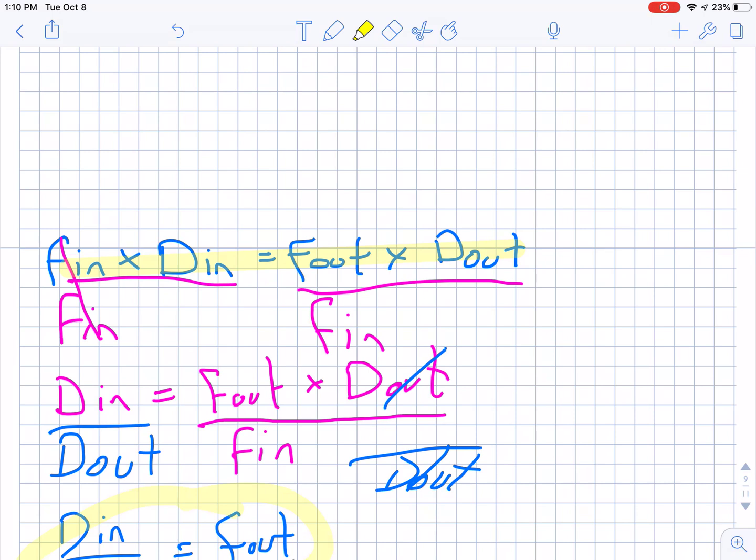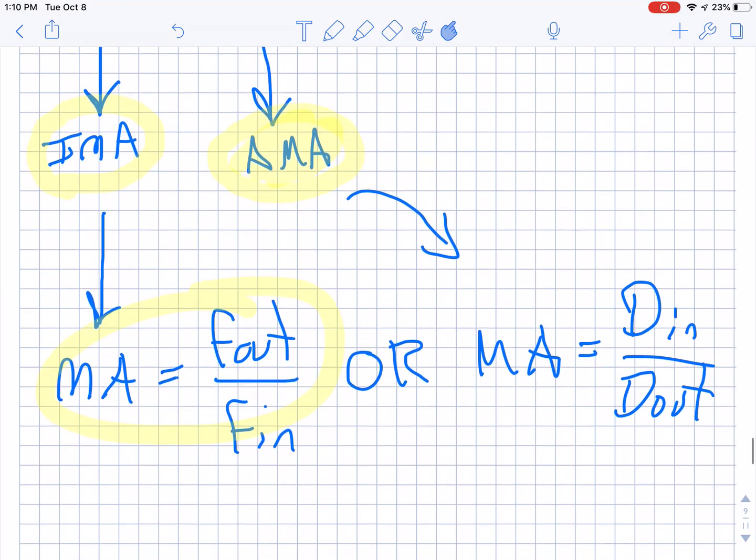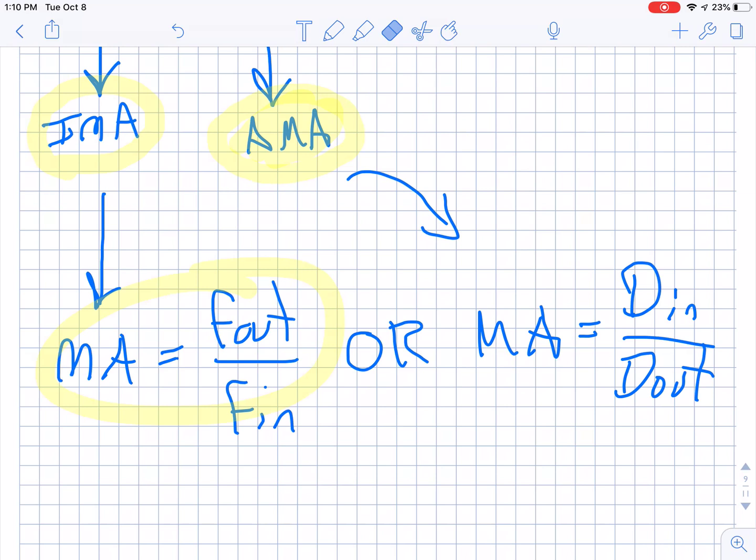Now here's why I went through all of that. Let me clean this up a little bit. Here's why we care about that. Sometimes in an equation, what if they just gave you mechanical advantage, and they gave you maybe Din, and they asked you to solve for Dout? Or they give you mechanical advantage, they give you Fin, and they ask you to solve for Fout. That could very well happen, and we actually see that quite a bit. So let's do an example.